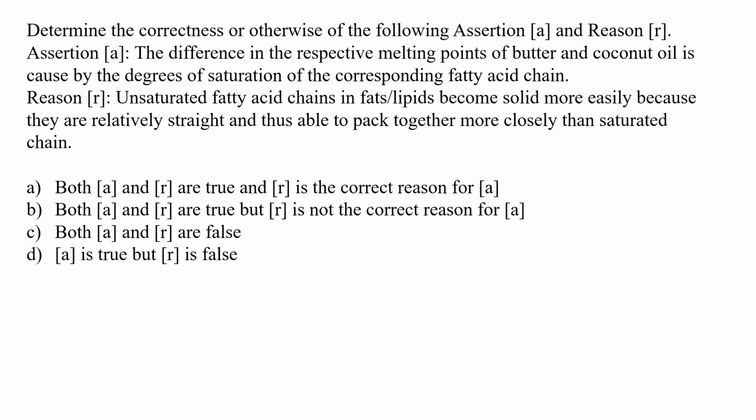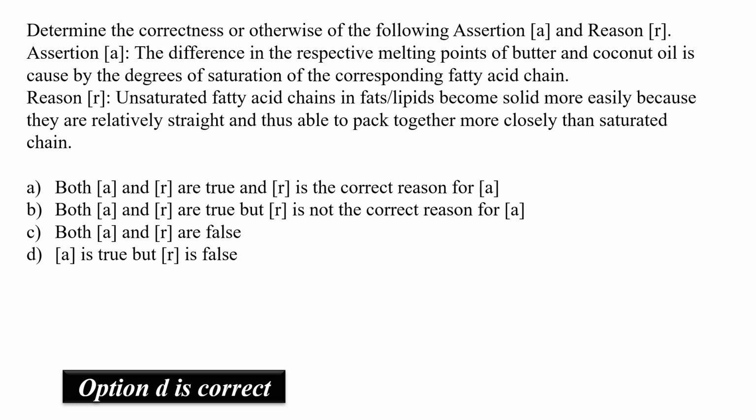Now the reason. It says unsaturated fatty acid chain in fats and lipid becomes solid more easily because they are relatively straight and thus able to pack together more closely than saturated chain. Now this is wrong. Why? Because unsaturated fatty acid chain shows a kink, it shows a bend which results in unfitness, meaning they cannot stick together in a good packing style. It means it is not going to be closely packed. Therefore, the reason is false. It means option D is correct. A is true, that is assertion is true, while reason is false.